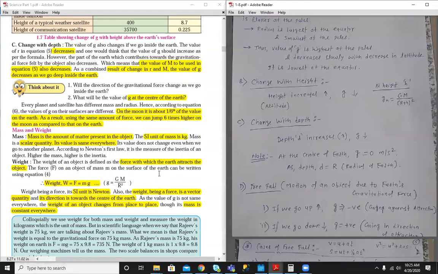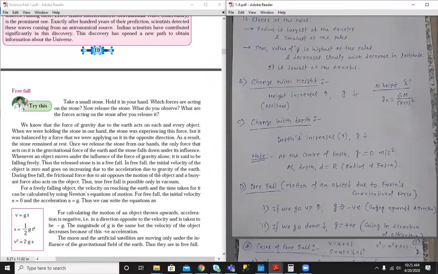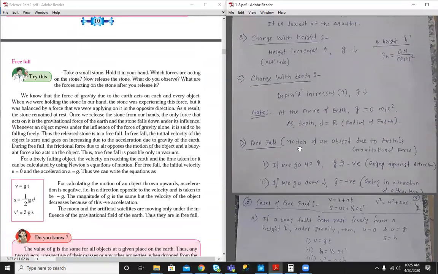Let's see the next term, free fall. What is free fall? Free fall means the motion of an object due to the Earth's gravitational force. If we keep an object in our hand and just release it, the object will go downward. This is called free fall.